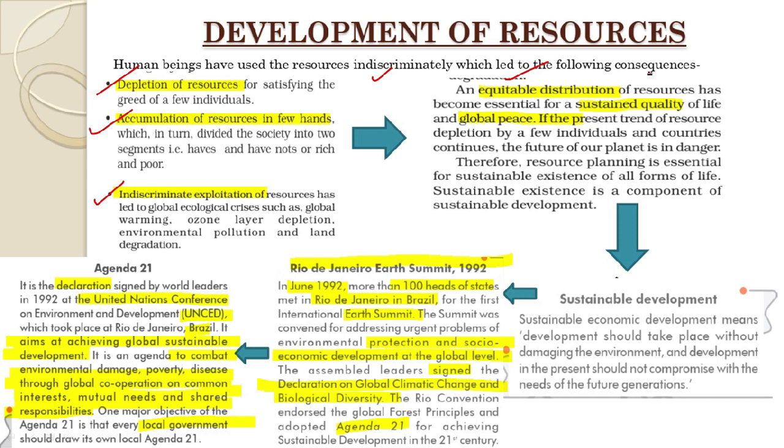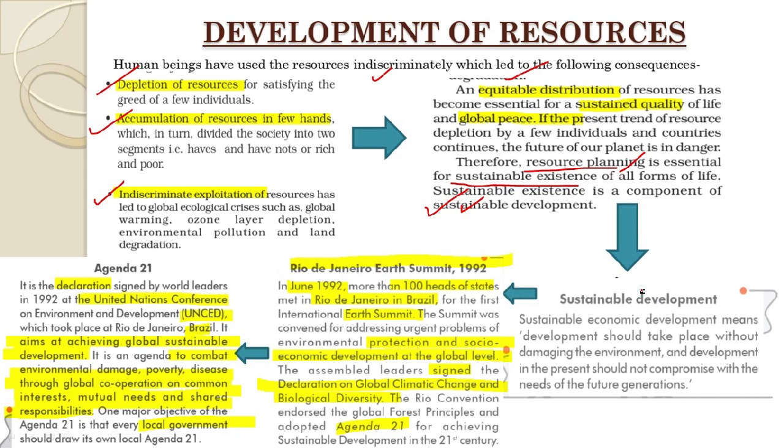Only then can we say that the development of resources can take place in a proper way. Therefore, it becomes very essential that we plan our resources before using, making the process of resource planning essential for sustainable development and sustainable existence as well.